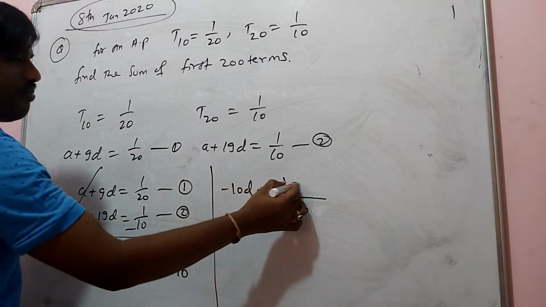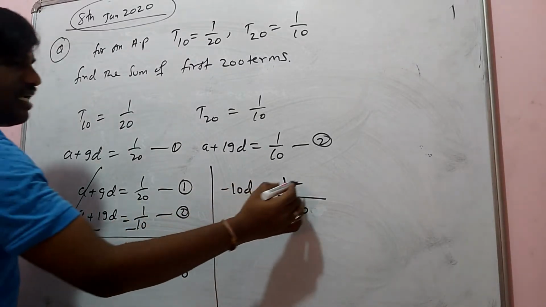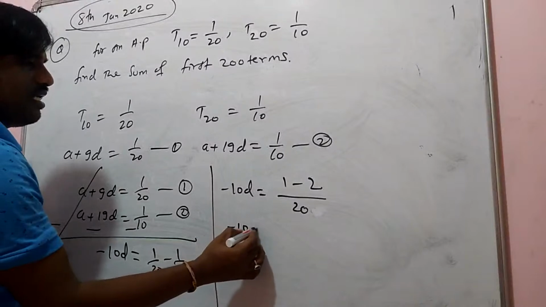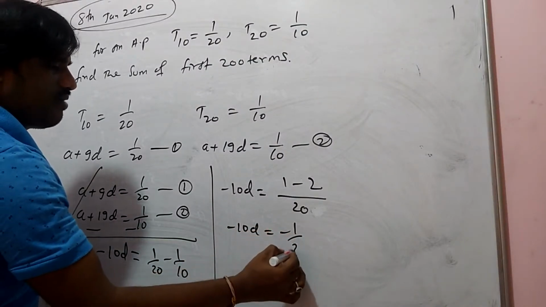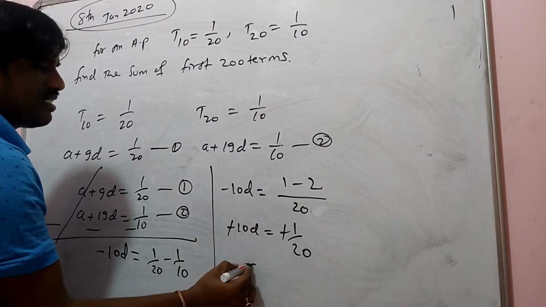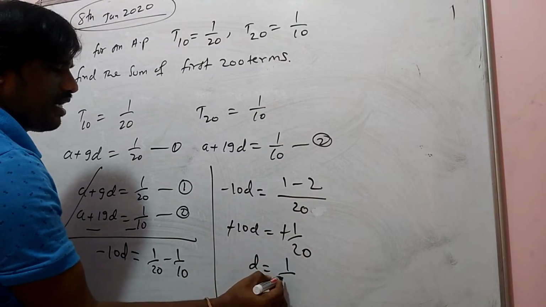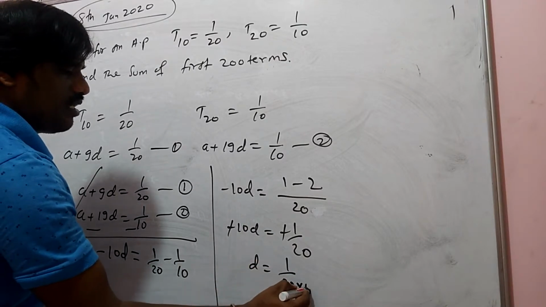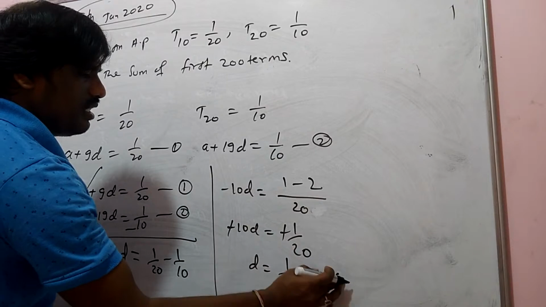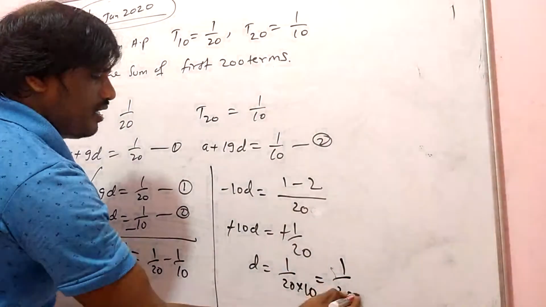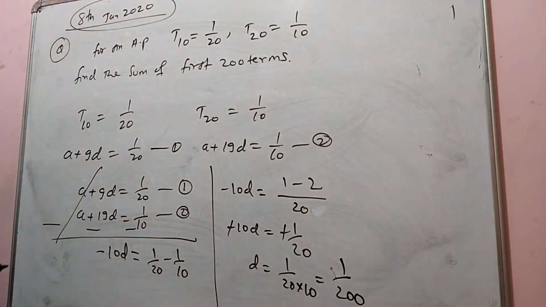So you get 1 minus 2 over 20. So minus 10D is equal to minus 1 by 20. Minus minus cancel. D is equal to 1 by 20 into 10, that is, D is equal to 1 by 200.